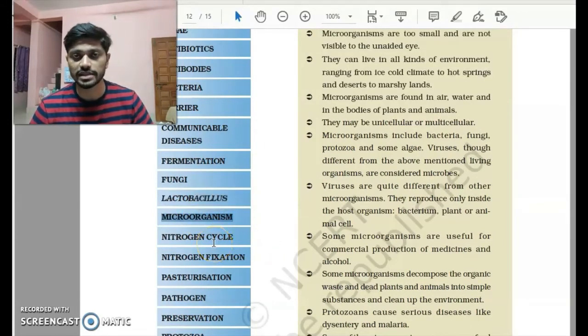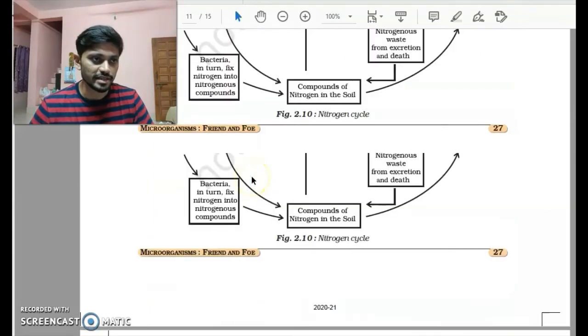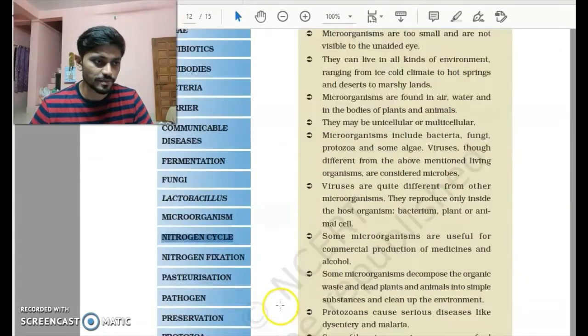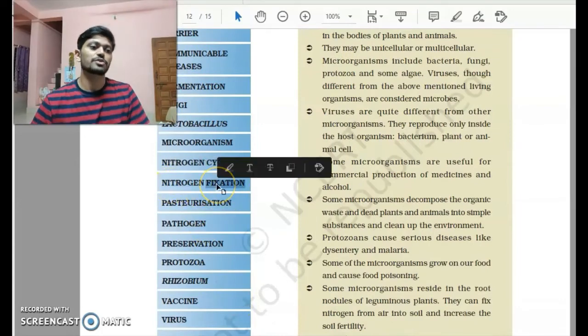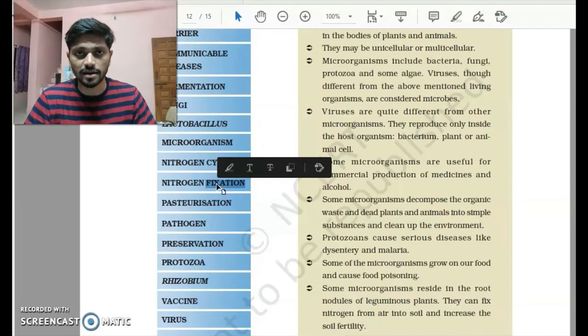Microorganisms are living organisms which are so minute that we cannot see them, but they surround us everywhere. Nitrogen cycle, as we discussed, is this nitrogen cycle. Nitrogen fixation: with the help of some bacteria like rhizobium, atmospheric nitrogen is fixed into the soil, which is used by the plants.